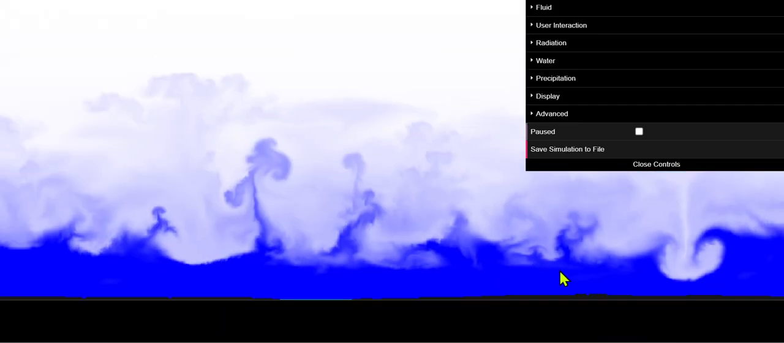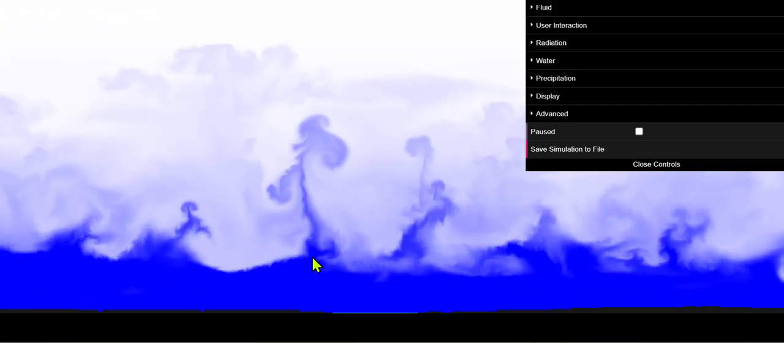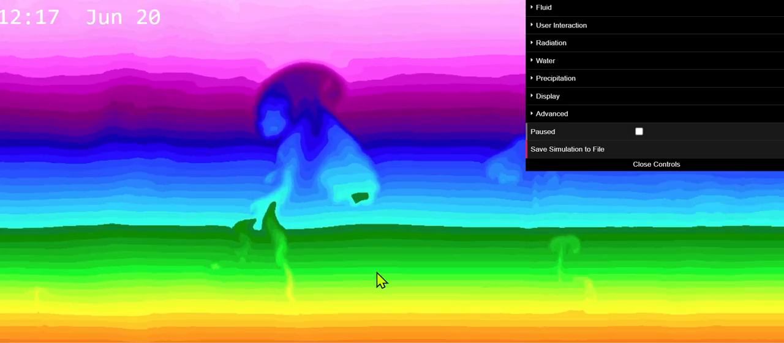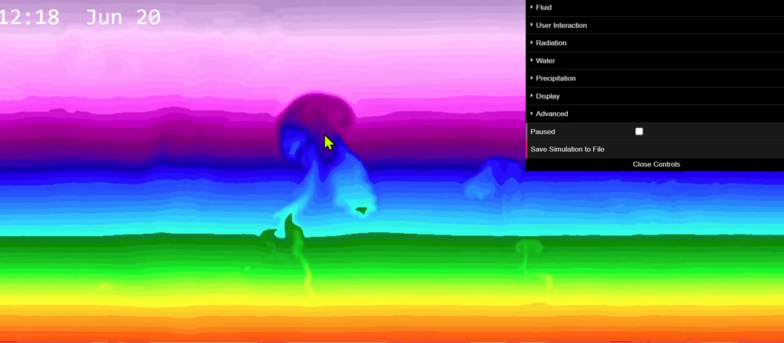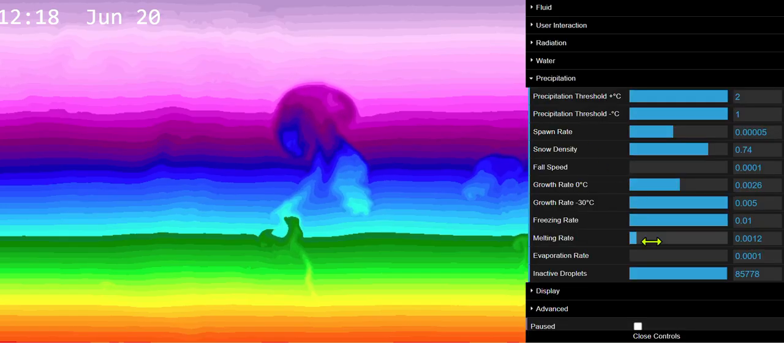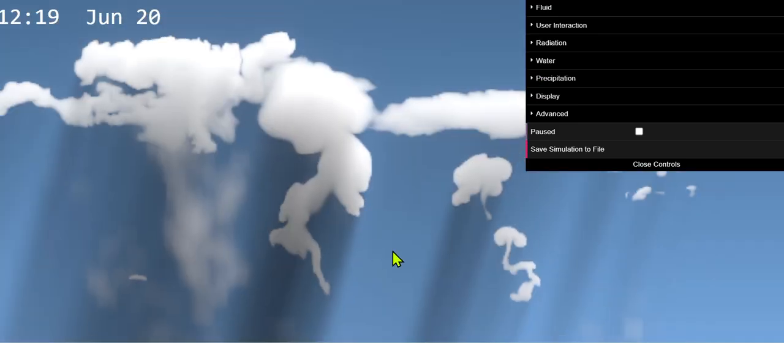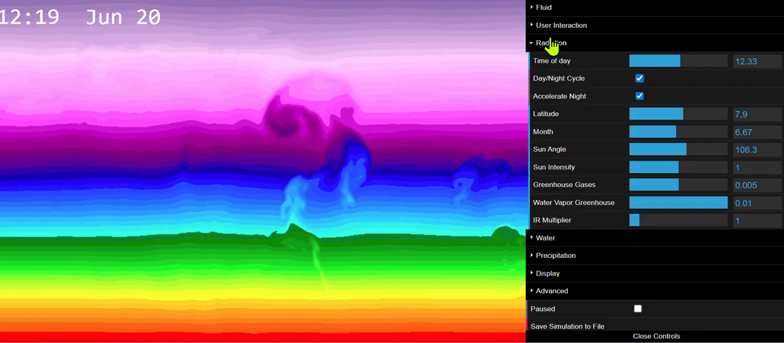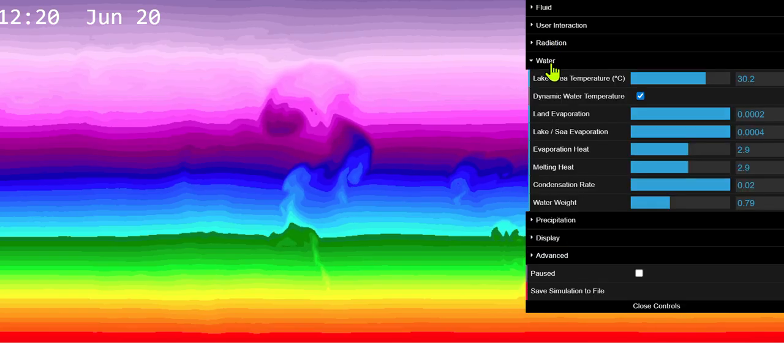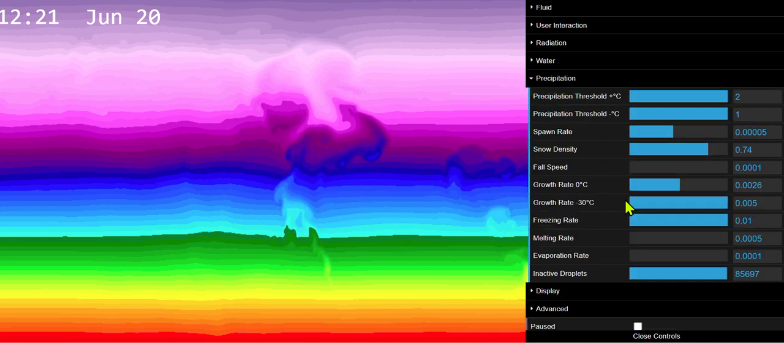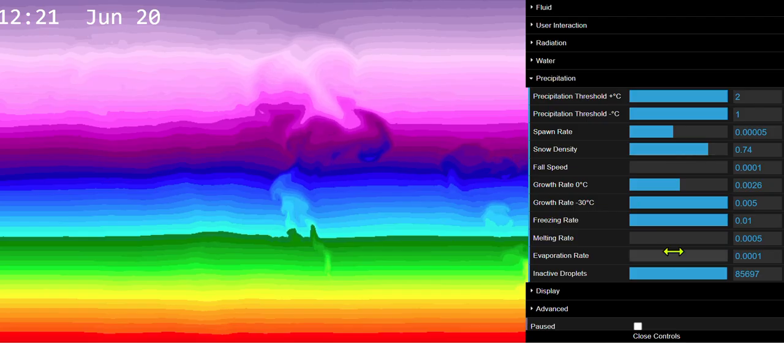It's going up because, you can see, it's warmer than the surroundings, so it's naturally just going to keep going up, but it cools as it goes up. If you turn up the melting rate, then it's just going to cool down and not have so much buoyancy. So, water, maybe you need to decrease the water weight a bit. Maybe 0.5 will be best. Freezing rate.